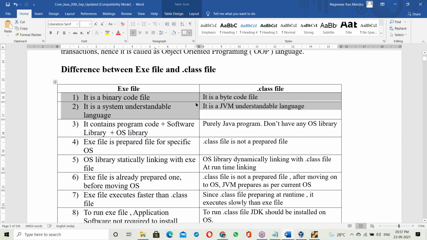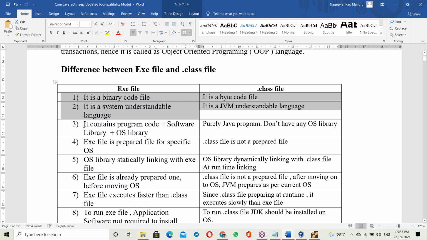First difference. An exe file is a binary code file. Binary code is a system understandable language. A dot class file is byte code. Byte code is a JVM understandable language. That's the first difference.